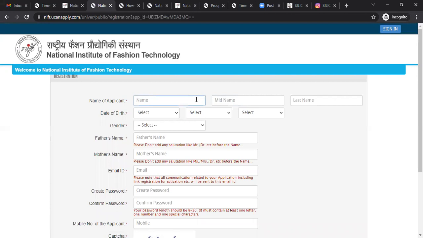Name of the applicant. Please fill this very correctly, because we have seen that so many students say that their name is something different in the 10th board, and the 12th mark sheet or the 11th mark sheet, it is something different. So please fill this very carefully, because this is the name which will be reflected in your admit card. So we don't want any consequences in this field. Okay, so name of the applicant. Suppose I'm typing here my details.